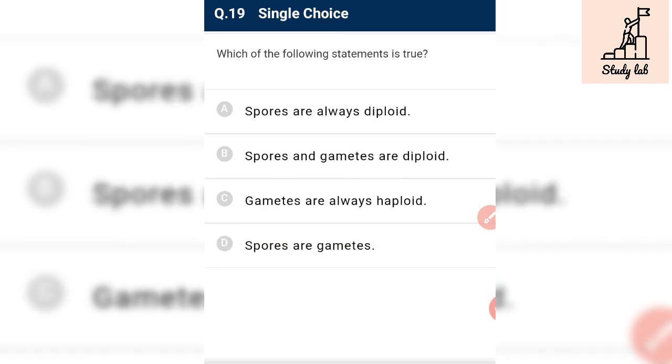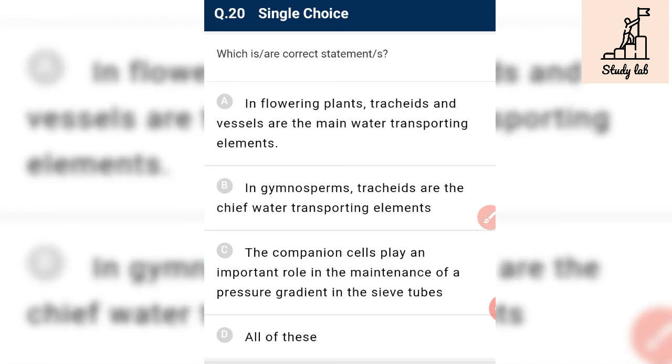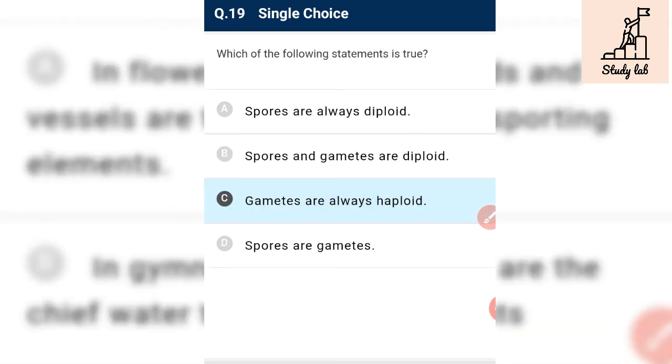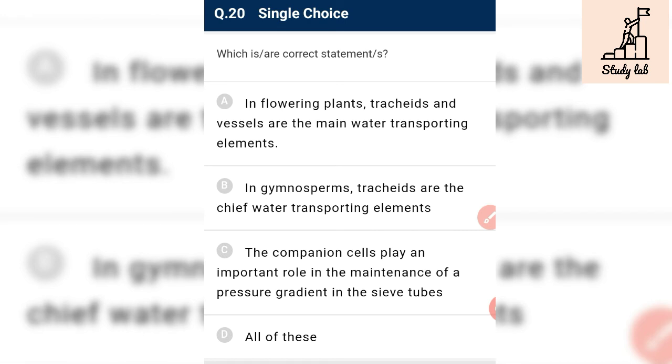Which of the following statement is true? Spore are always diploid. Spore and gamete are diploid. No. Gamete are always haploid. Yes. Gamete are always haploid because they are result of reduction division, that is meiosis. Which is our correct statement?